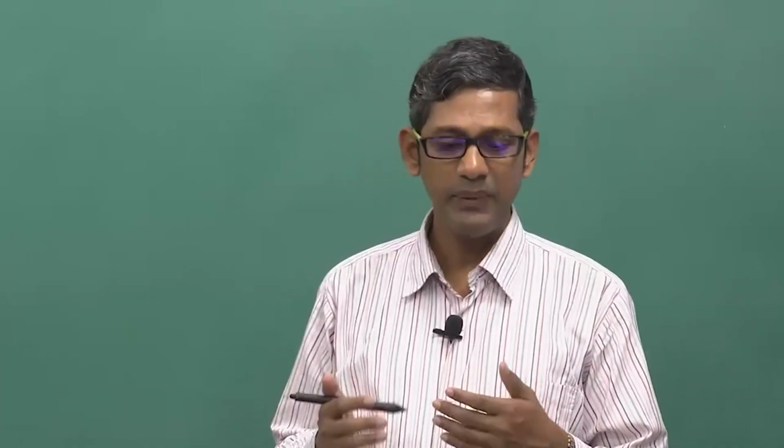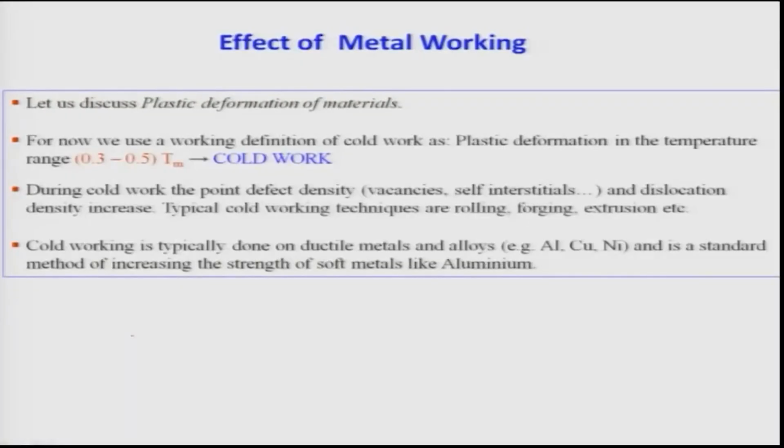When you deform in cold conditions, that is at low temperatures or at room temperature, then materials will be accumulating what is known as defect structures. As I said at the beginning, defect structure means they will be accumulating dislocations or point defects or twins, depending on what kind of mode of deformation happens in the material. So, therefore, the main effect of this kind of working or deformation is basically plastic deformation induced defects.